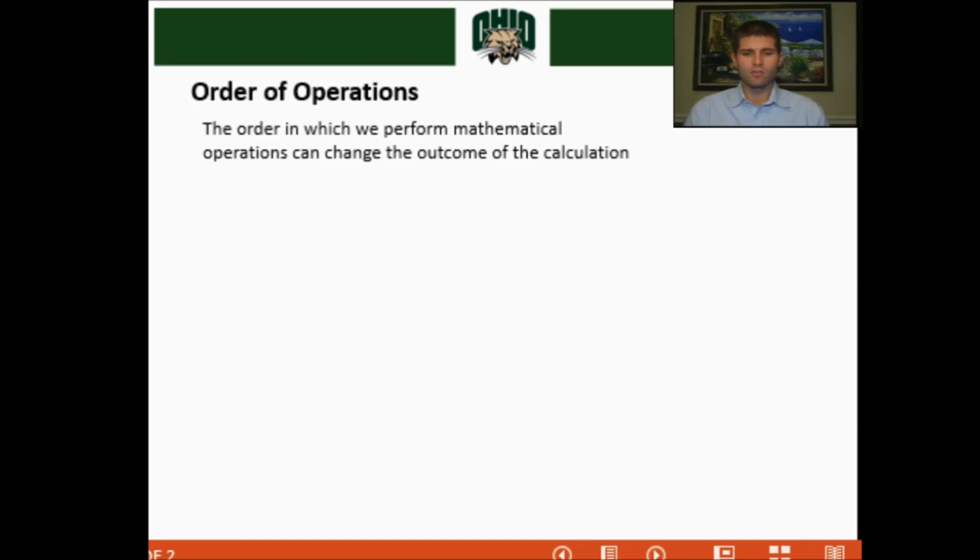So let's take a look at these notes and see what types of questions can come up from orders of operations. The best way to do this is to go through a simple example. Let's take an example, 2 times 4 plus 7. So this is our very first example.